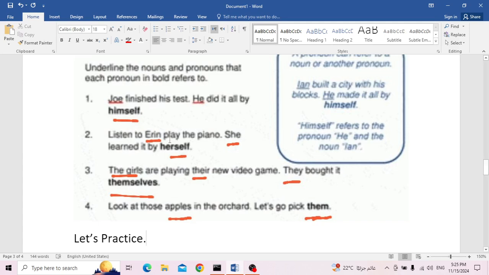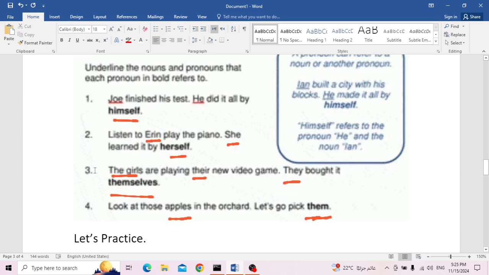So if it refers to the idea of a verb, I change the verb to a gerund by adding ing to the base form of the verb. So when I say she learned it, that means she learned how to play the piano, or she learned playing the piano by herself. Herself refers to Erin also.